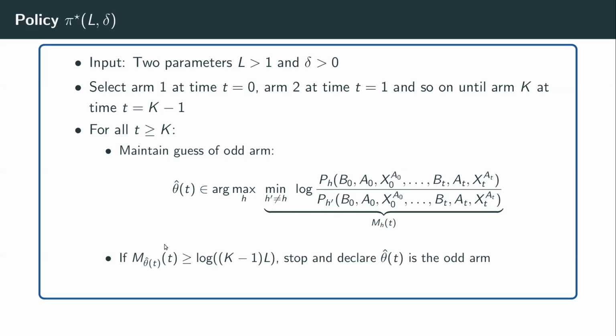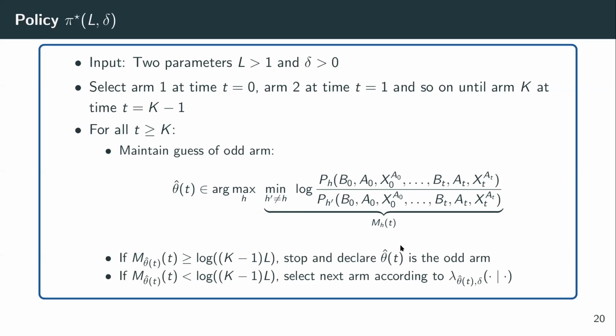Now, for our guess of the odd arm, we are going to evaluate the test statistic at time t, and if this has exceeded a large enough threshold, we will stop and declare our guess as the true odd arm, or else we are going to sample further, and the way we are going to sample is according to the distribution lambda corresponding to delta and our guess of the odd arm. Now notice immediately that theta hat of t could potentially depend on the entire history of intended arm pulls, actual arm pulls, and the observations. So it may depend on the entire history and not just on the information at time t. And therefore, our policy pi star is not necessarily an SRS policy.